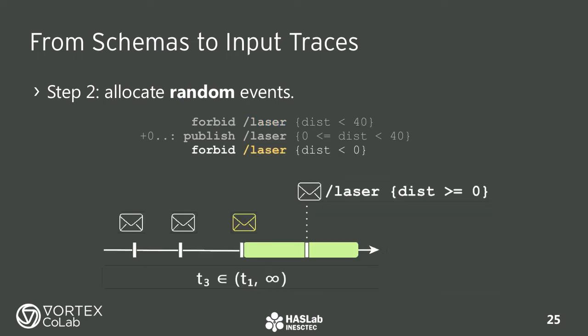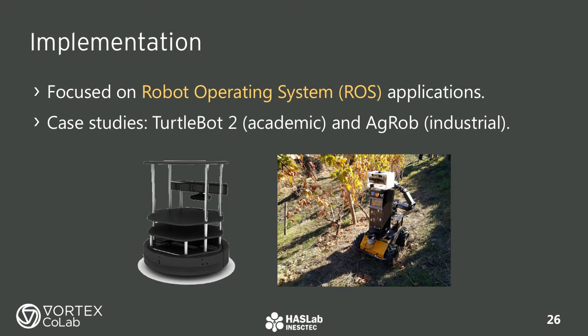Finally, we do the same for the interval after the mandatory message. But, in this case, we can allow more laser triggers. We have ensured that we have at least one, which is what matters for a counterexample. This process is repeated, over and over, using a property-based testing library, and appropriate data generators, that we produce from the specification. This approach has been implemented to test robotic software developed with the robot operating system.